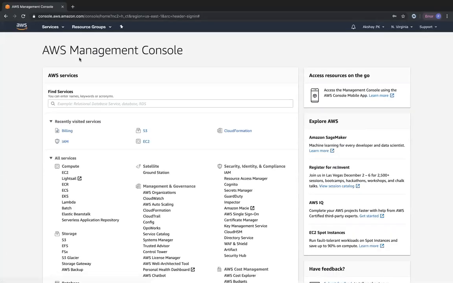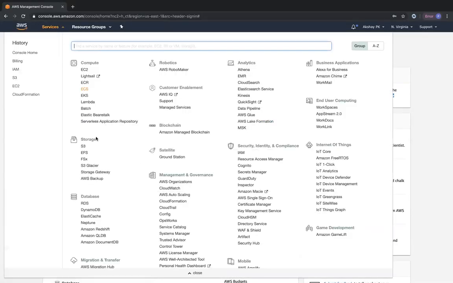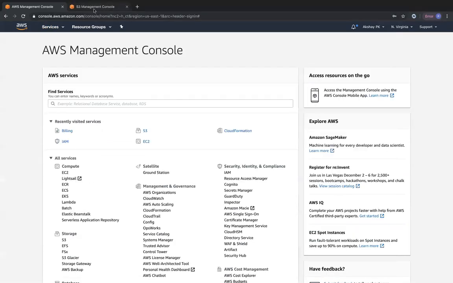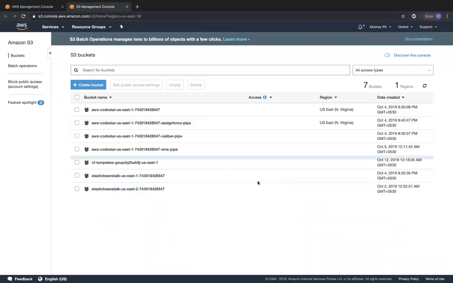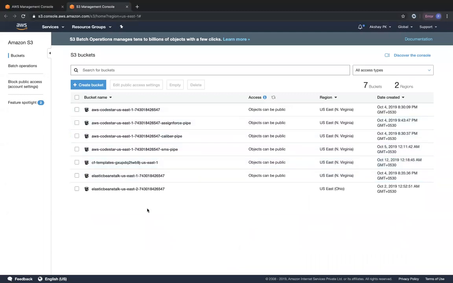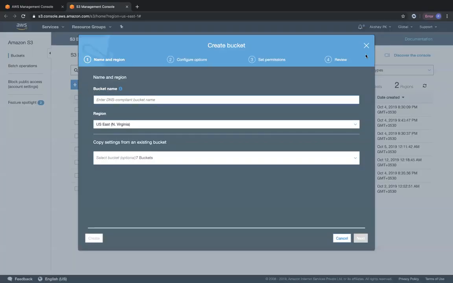Okay, so once we have logged in, you can go on to services and choose S3 under storage. I'm going to open it in a new tab. So this is the landing page of S3 that you get. I have some of the buckets with me, but right now we are going to look at how to create a new bucket, how to place it within a region, look at all the access control lists and all that, and then upload an object. Okay, look at different access policies that we can have. So I'm going to go ahead and create a new bucket.